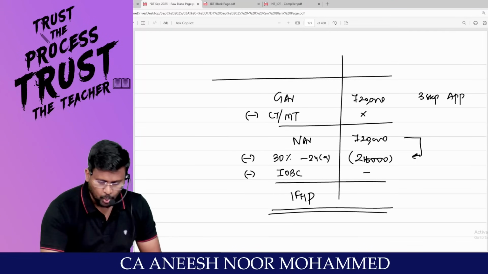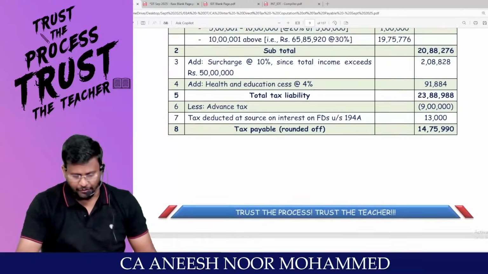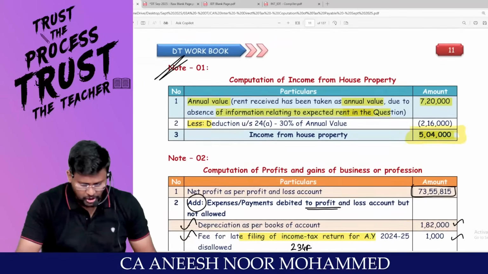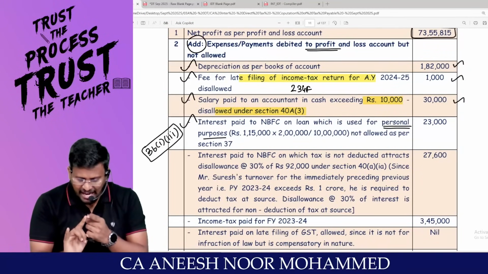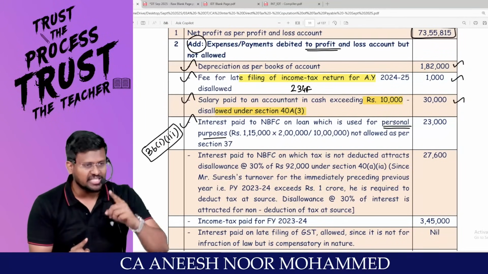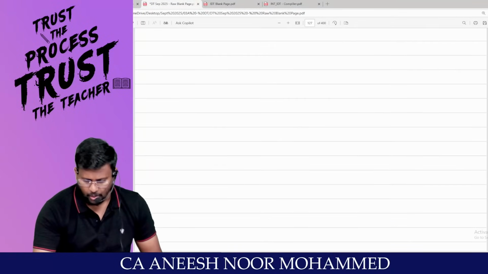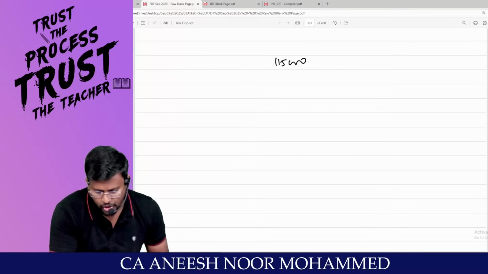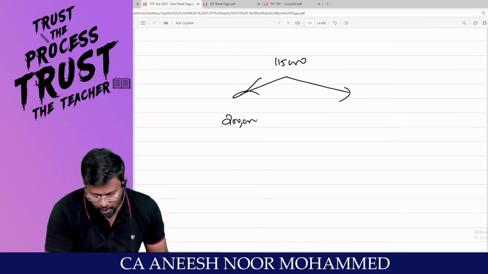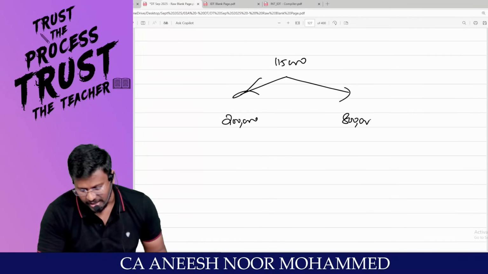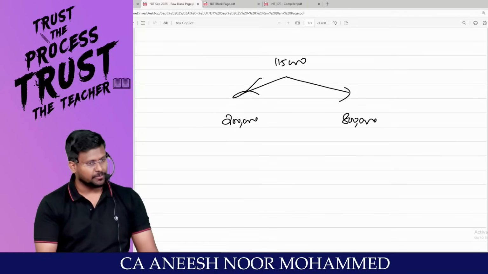Sir, what is the total interest? 1,15,000. That 1,15,000 should be classified into two categories: the interest attributable to 2 lakh, and the interest attributable to 8 lakh. Come on, man. 1,15,000 should be classified into two categories. Accepted.